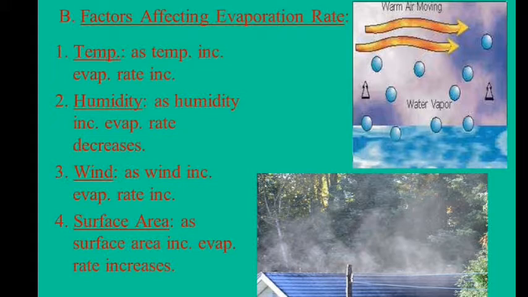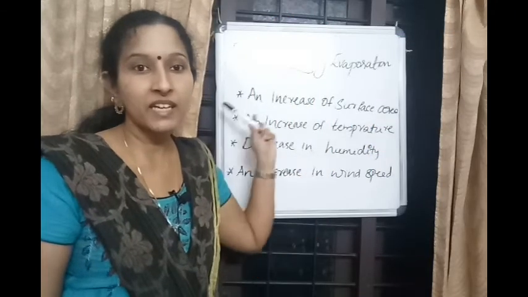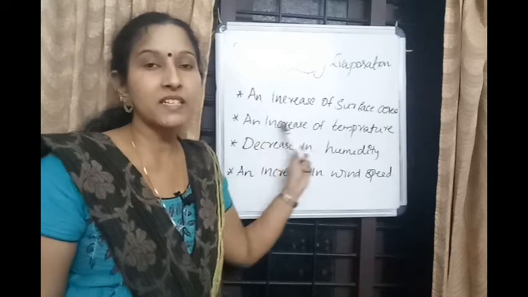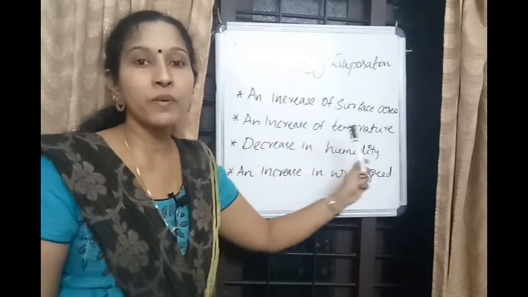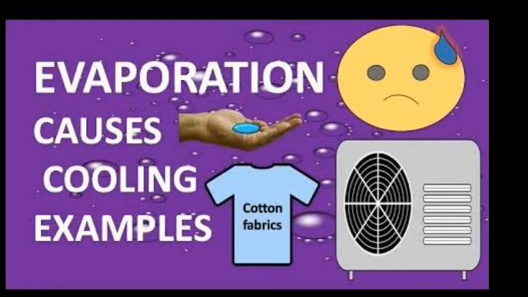So these are the factors which affect the rate of evaporation: an increase in surface area, an increase in temperature, a decrease in humidity, and an increase in wind speed. Now we can discuss the last point of today's class. How does evaporation cause cooling?